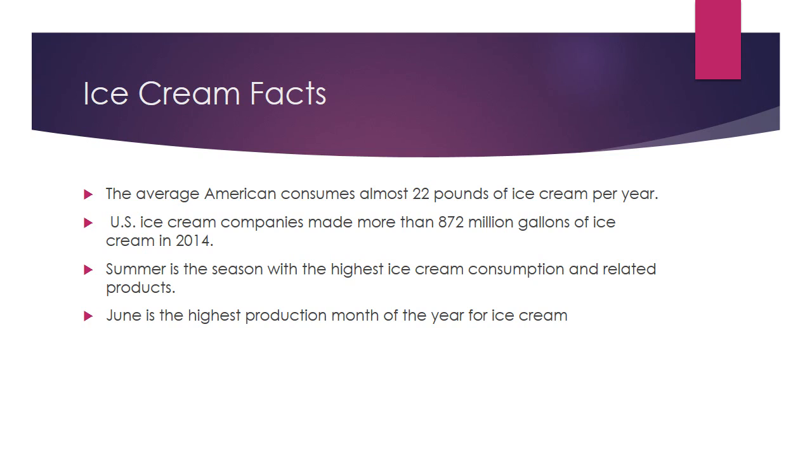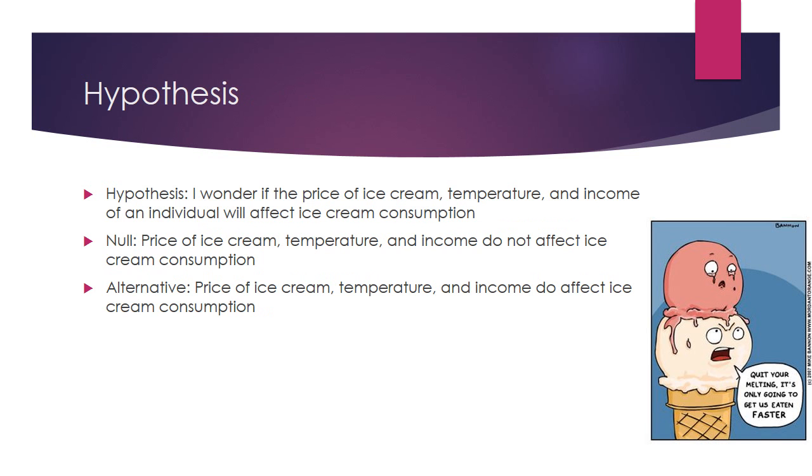These facts, as well as economic principles with regards to demand and price and also demand and income, help me to formulate my hypothesis for ice cream consumption. My hypothesis is I wonder if the price of ice cream, temperature, and income of an individual will affect ice cream consumption.